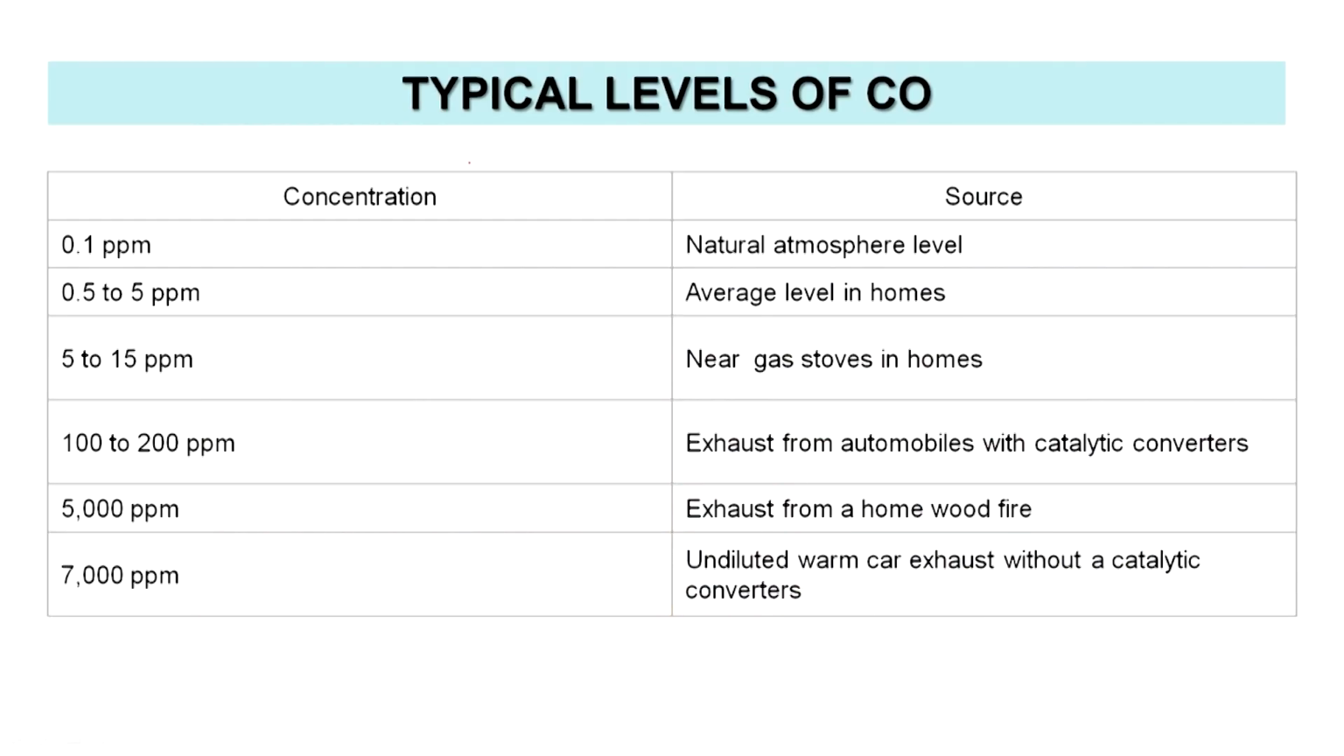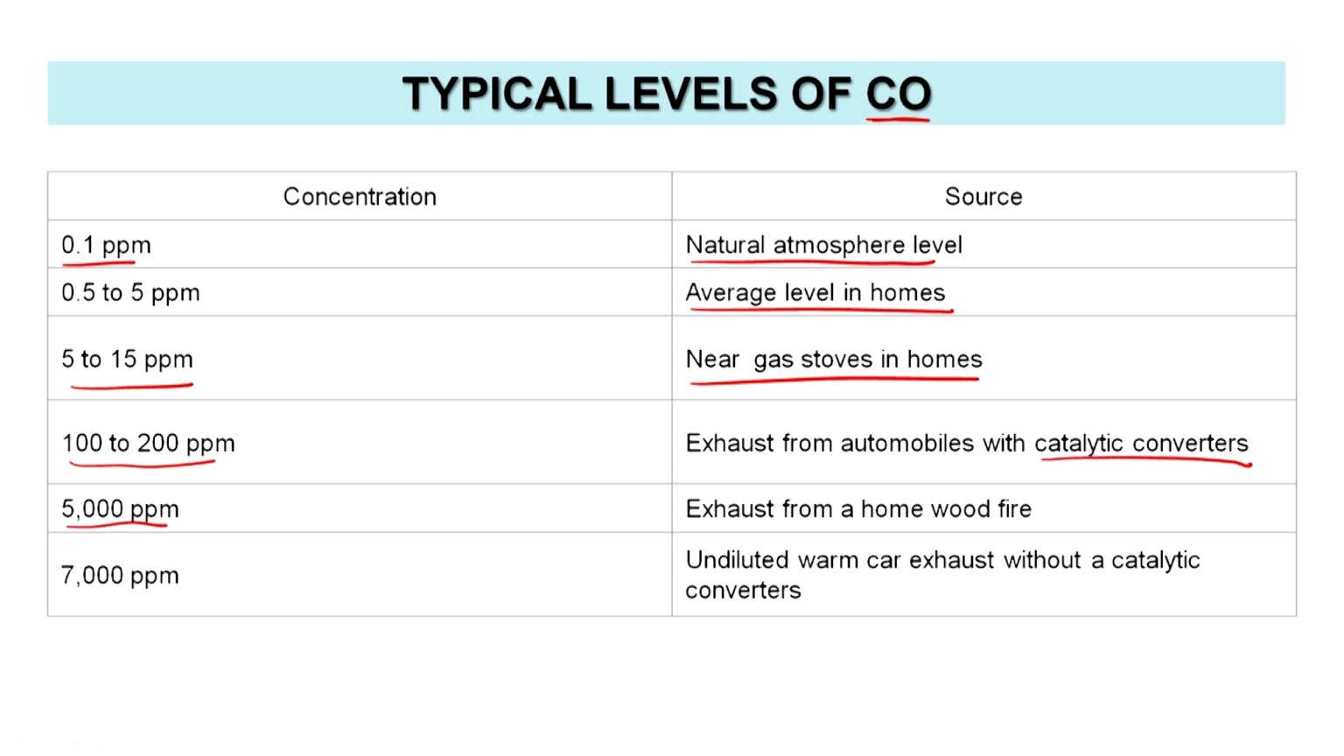So, what do we have? Let us look at some aspects here: typical levels of carbon monoxide. 0.1 ppm is always present in the atmosphere. 0.5 to 5 ppm is the average level inside homes, and 5 to 15 near the gas stoves in homes, but keep in mind that mostly now we have LNG and such, which is why it is relatively low. 100 to 200 ppm, ppm being parts per million, is near the exhaust from automobiles, but only those with catalytic converters.